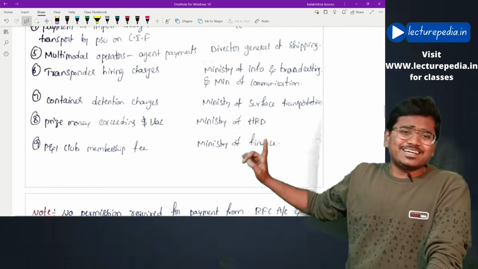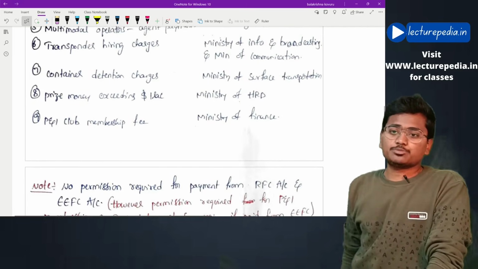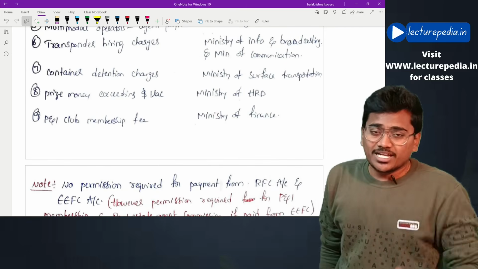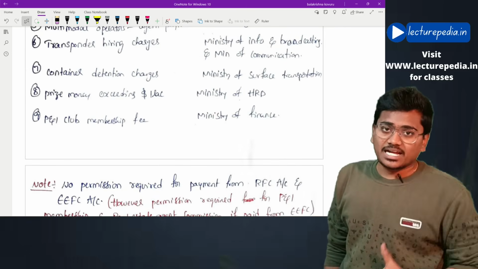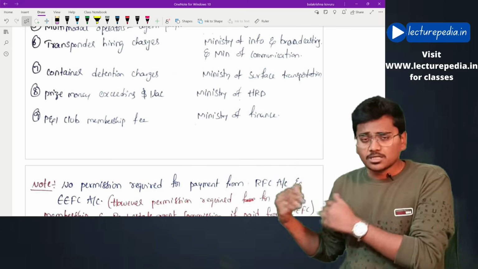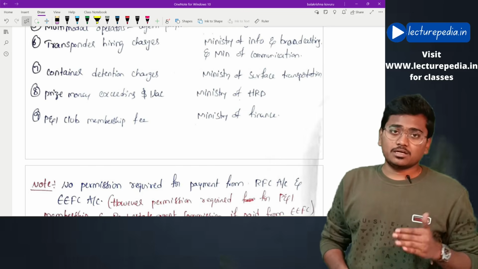Container detention charges, Ministry of Surface Transportation. Prize money exceeding $1 lakh. If you are willing to pay any prize money exceeding $1 lakh, then you need Ministry of Human Resource Development permission. However, there is an exception to this.